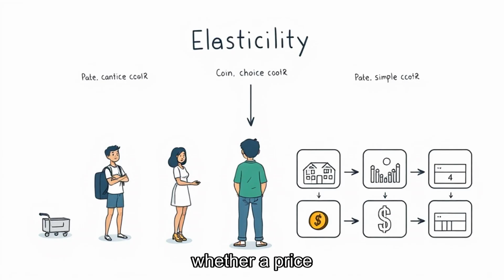For example, a commuter may keep buying fuel this week because work cannot wait, but the same commuter may change routes, carpool, or choose a different vehicle over the next year. A grocery store may raise the price of a staple and see little change, while a dessert brand loses buyers quickly. Those comparisons show why elasticity is practical. It turns a price change into a prediction about real choices.